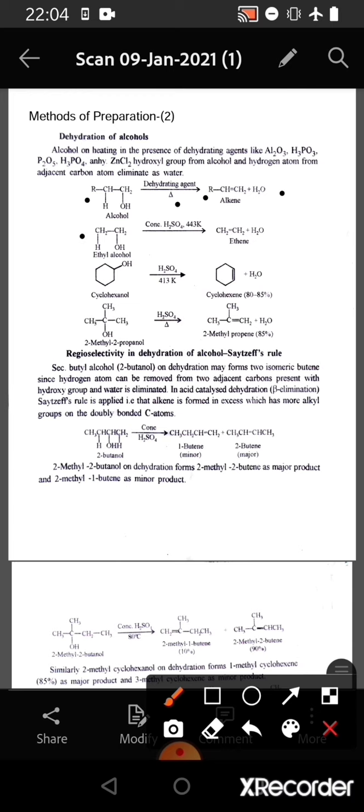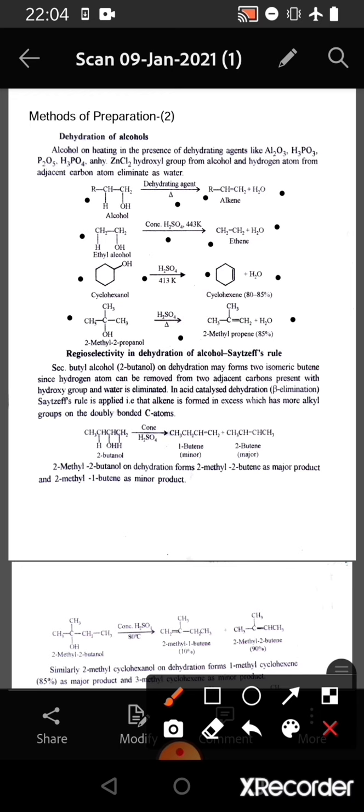If we take specific examples, here we see that ethyl alcohol undergoes dehydration, eliminates one molecule of water and converts to ethene. Cyclohexanol undergoes dehydration and after elimination of one molecule of water converts to cyclohexene. Whereas 2-methyl-2-propanol undergoes dehydration and with elimination of one water molecule gets converted to